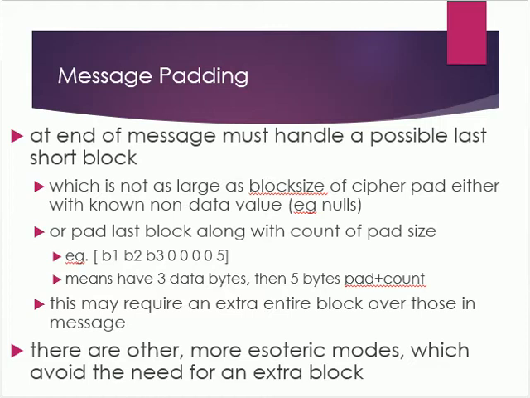For example, in text, the zero value should usually not occur, or otherwise one must explicitly have the last byte as a count of how much padding was used, including the count. Note that if this is done, if the last block is an even multiple of 8 bytes or has exactly the same form of pad plus count, then we'll have to add an extra block, all padding, so as to have a count in the last byte. There are other more esoteric ciphertext stealing modes which avoid the need for an extra block.